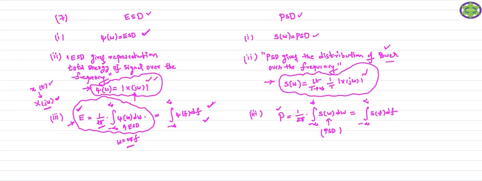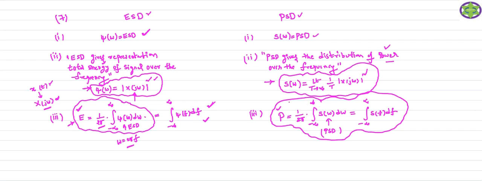So in the examination, the energy spectral density function psi of omega is given to you, and they ask you to calculate the total energy. If psi of omega is given, how can you calculate the total energy of the signal? Using this integral operation, using this expression, we calculate the total energy of the signal. Suppose S of omega is given, how to calculate the total power of the signal? Using this expression, we calculate the total power of the signal.